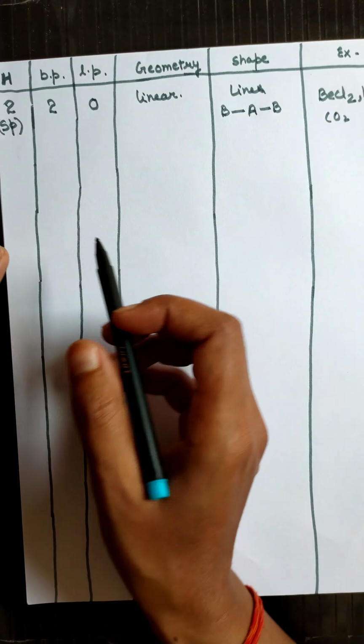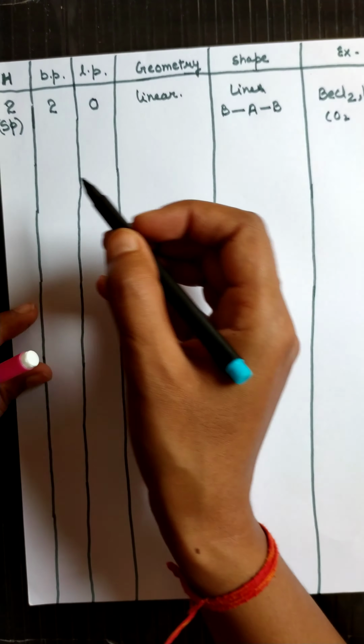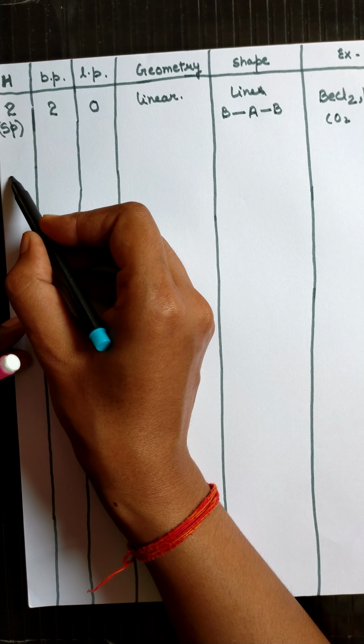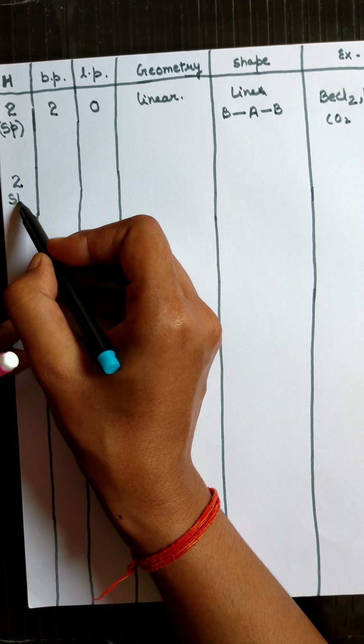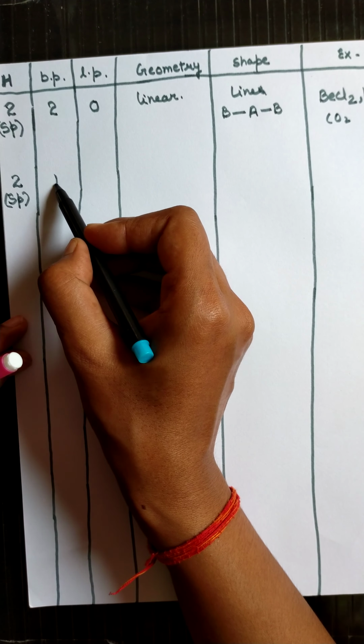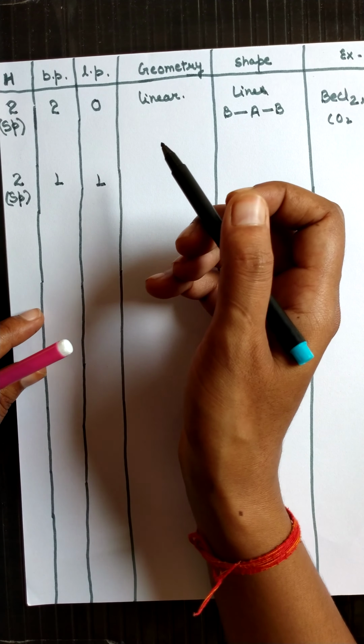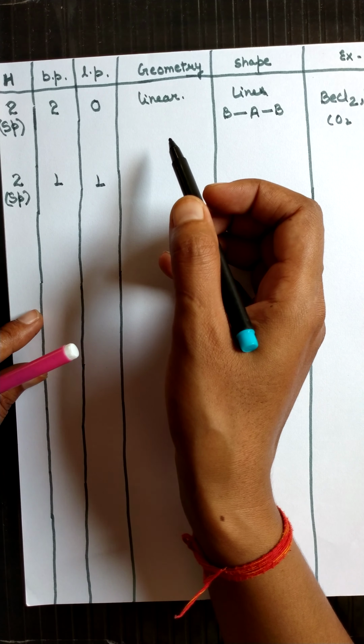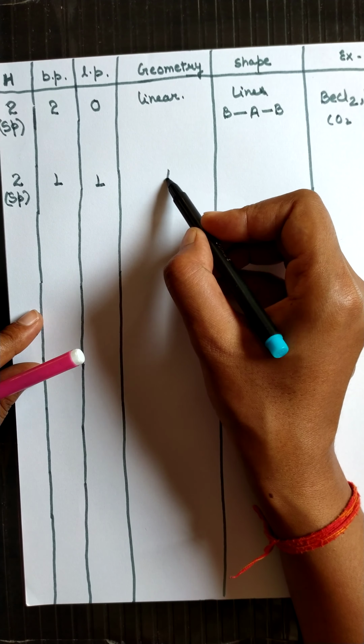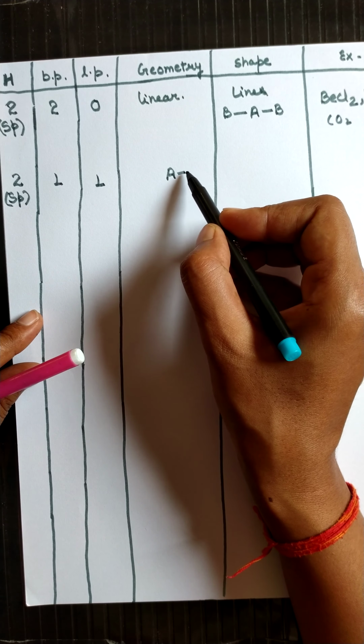Now the second case: if we have two hybrid orbitals, so hybridization is sp, but here one is a bond pair and the other is a lone pair. In that case the geometry will not get decided, because the atom has made only a single bond.